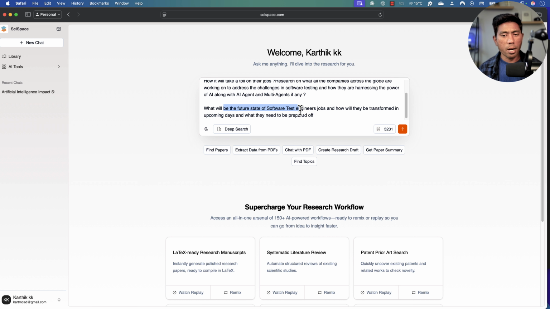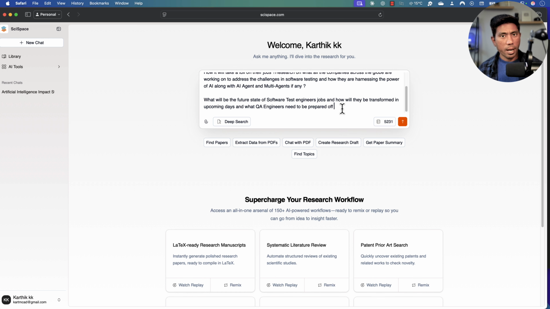And what will be the future state of the software testing jobs and how will they be transformed in upcoming days, and what they need to prepare. They, in the sense the QA engineers, need to be prepared for. That's what I have asked the question.